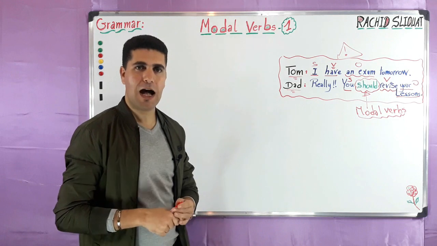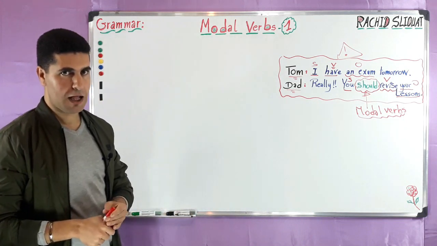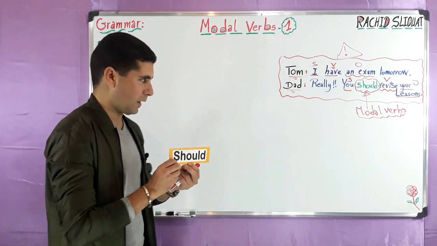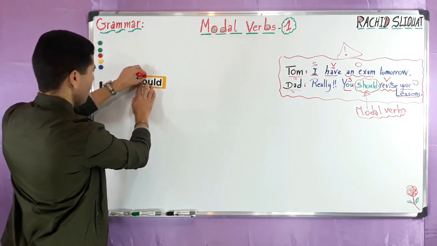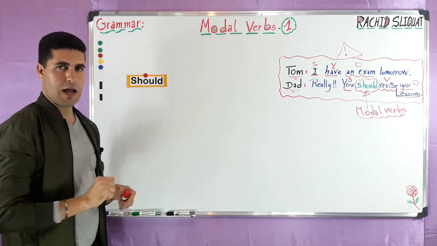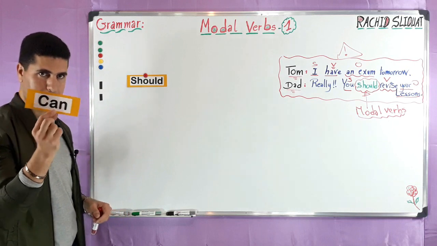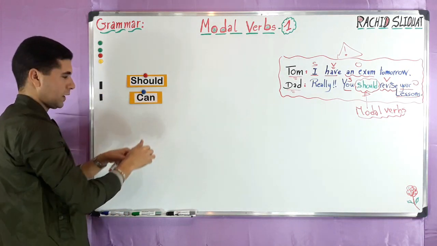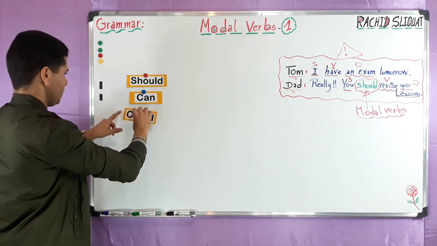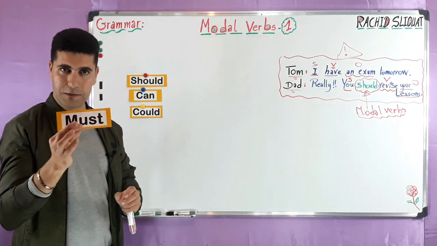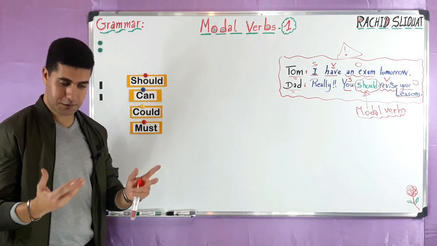We are going to see other ones. So the first modal verb is should, as we have here. Also, we can talk about can or could, or must and mustn't.